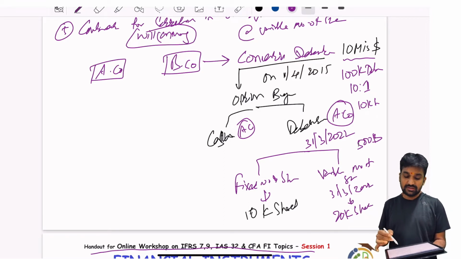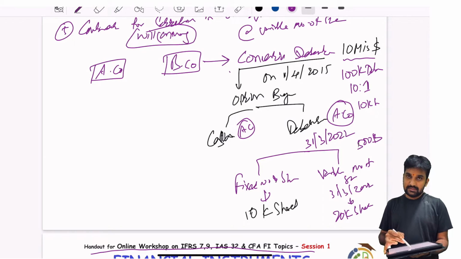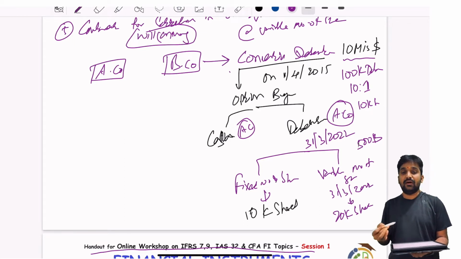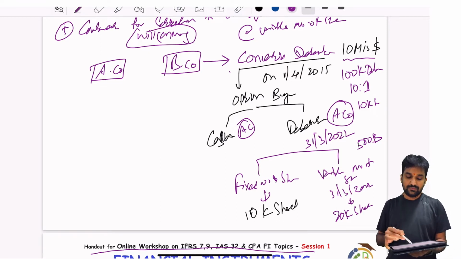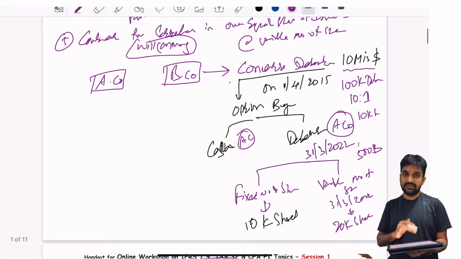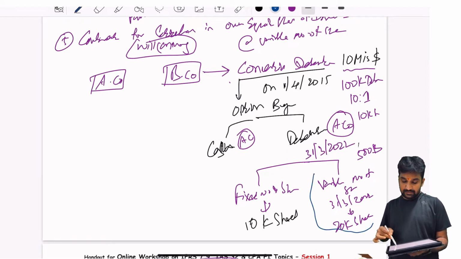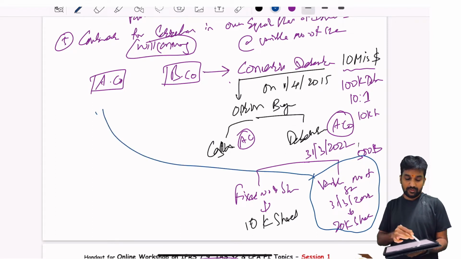Why are we talking about this? Convertible debentures may or will be settled in the own equity shares of B company, and it will be given in a variable number of shares. The variable number of shares is based on the principal amount divided by the market value as on the date of conversion. Okay, this is clear. So this is an example for your fifth point. It's a financial instrument covered by your fifth point.